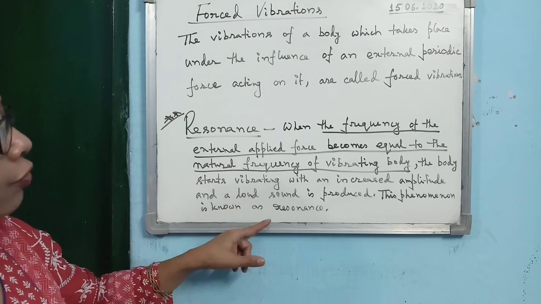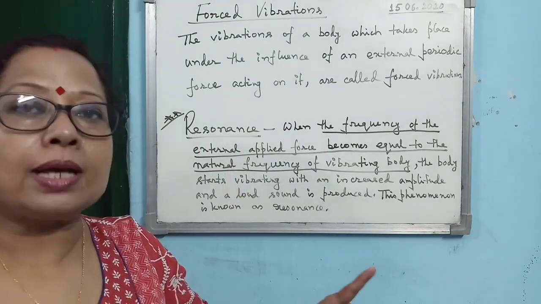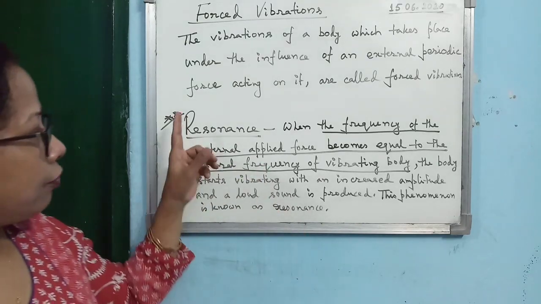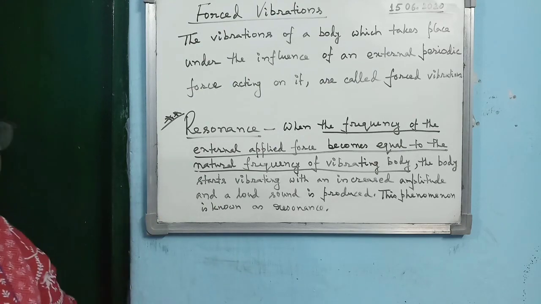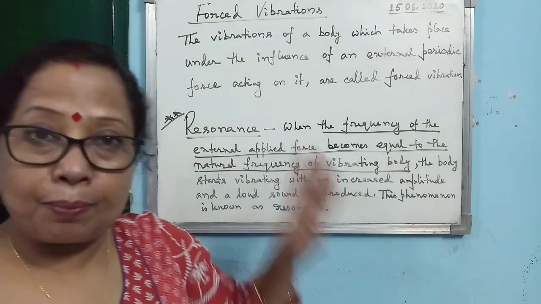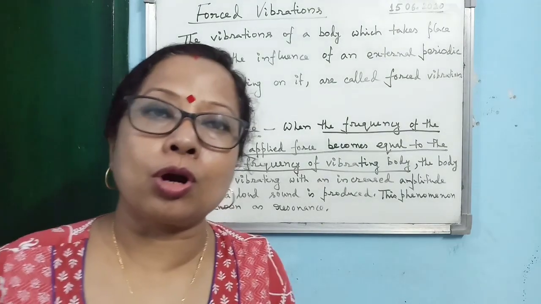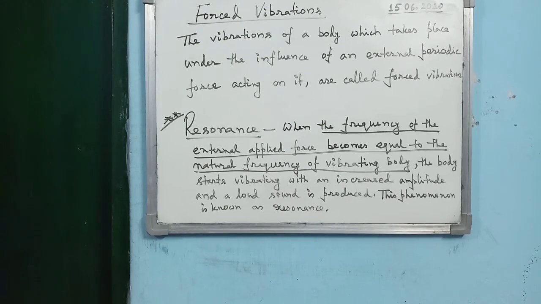You must write it down separately in the notebook. First write down the definition of resonance, learn it, then write down this underlined part separately. That is the condition for resonance, and that also you must learn.